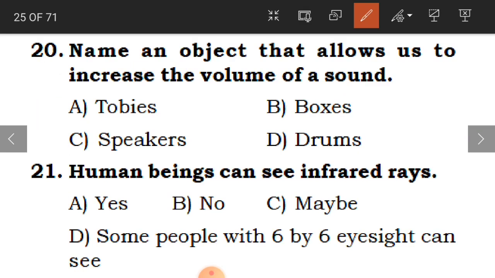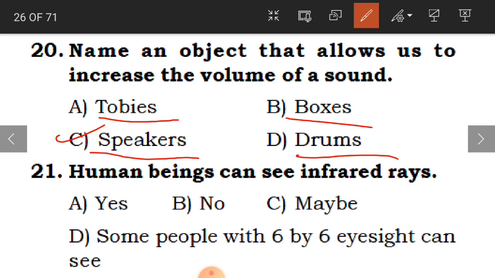Clear, children? Now 20th question, name an object that allows us to increase the volume of a sound. We have to name one object. What are they? Toys, boxes, speakers, or drums? Everybody knows that it is speakers. With speakers, you will be able to increase or decrease the volume. You can operate it according to your wish. So C is the correct option.